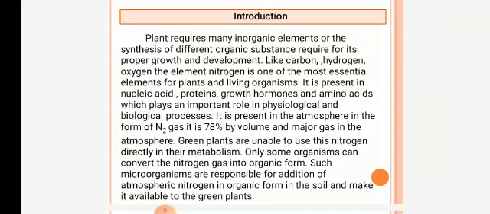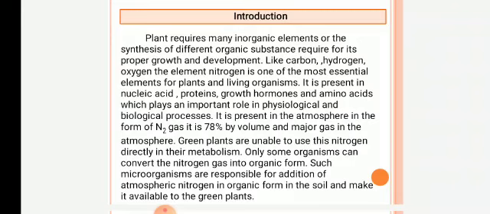Green plants are unable to use this nitrogen directly in their metabolism. Only some microorganisms can convert nitrogen gas into organic forms. Such microorganisms are responsible for the addition of atmospheric nitrogen in organic form in the soil and make it available to green plants.